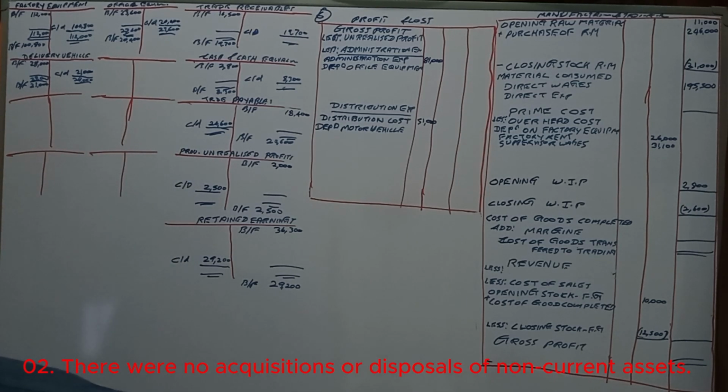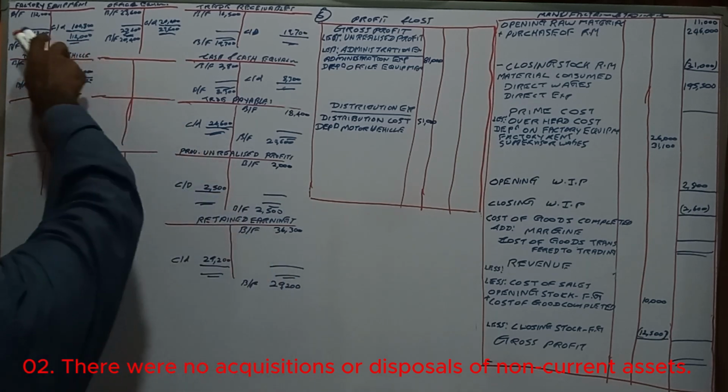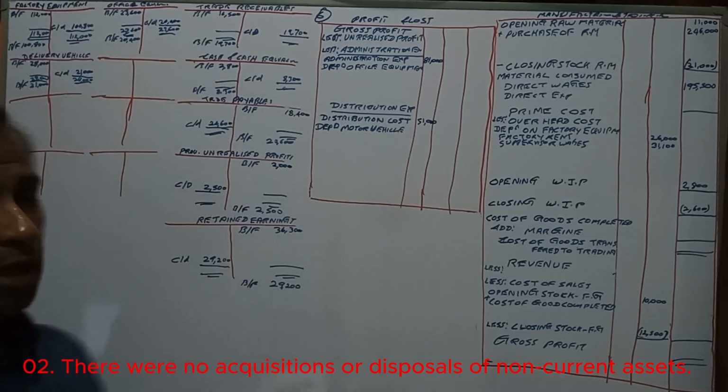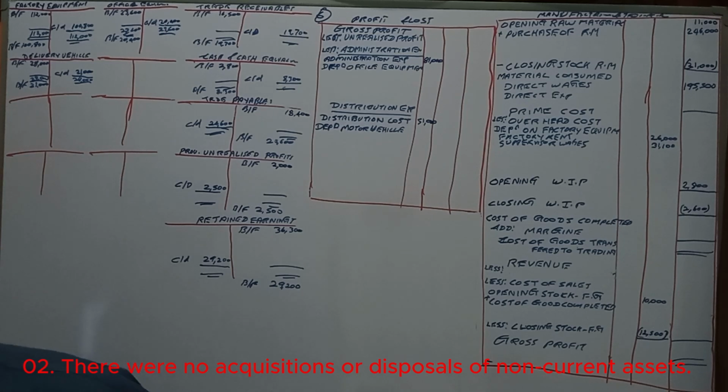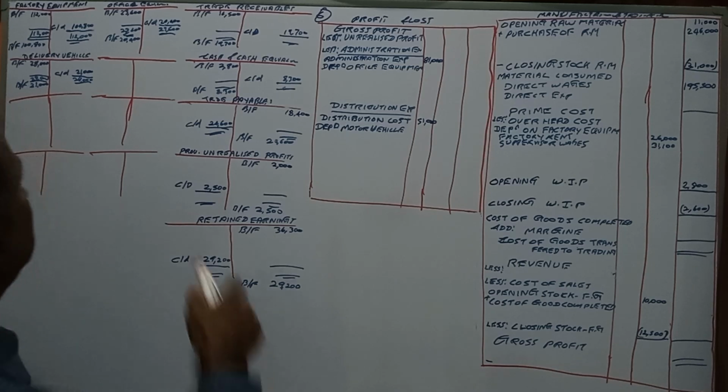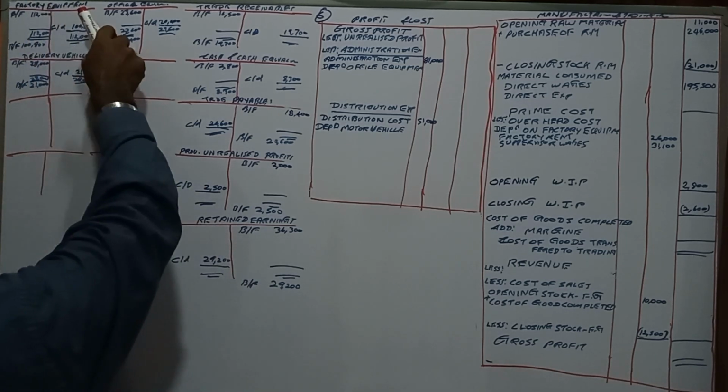What they say is there were no acquisition or disposal of non-current assets. And purchase of raw materials and production labor amounted to 246,000 and 195,500 respectively. Then they have given the opening balance and closing balance.